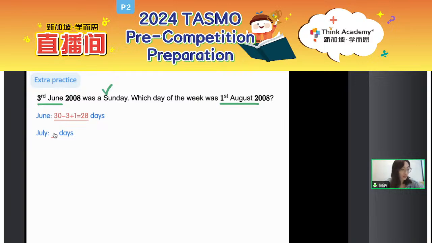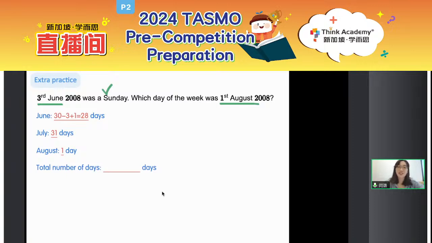Okay, so following this, how many days are there in July? There are 31 days. And following this, you also need to consider the August, right? So here you can see that for the August, there is 1 day. Okay. So now all together, from June 3rd to August 1st, how many days are there? Let's count it together. 28 plus 31 plus 1.